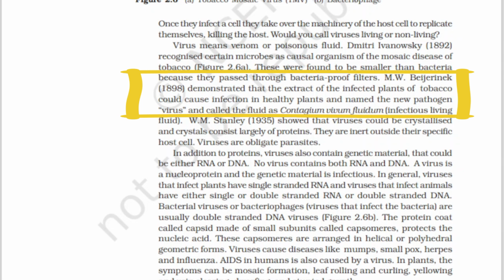He called the fluid contagium vivum fluidum, meaning infectious living fluid.